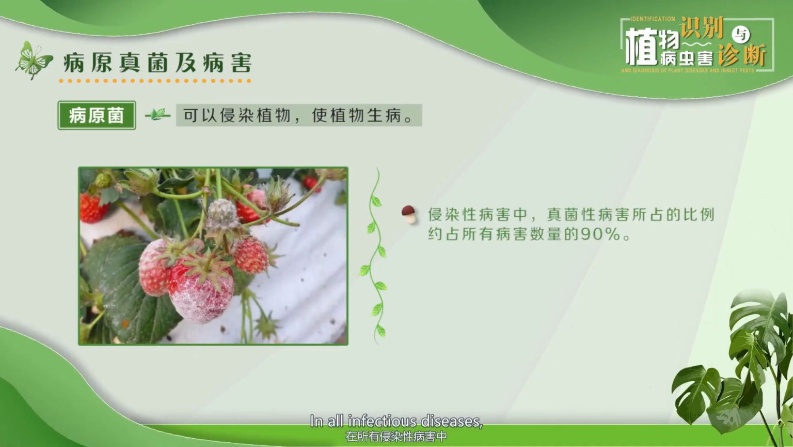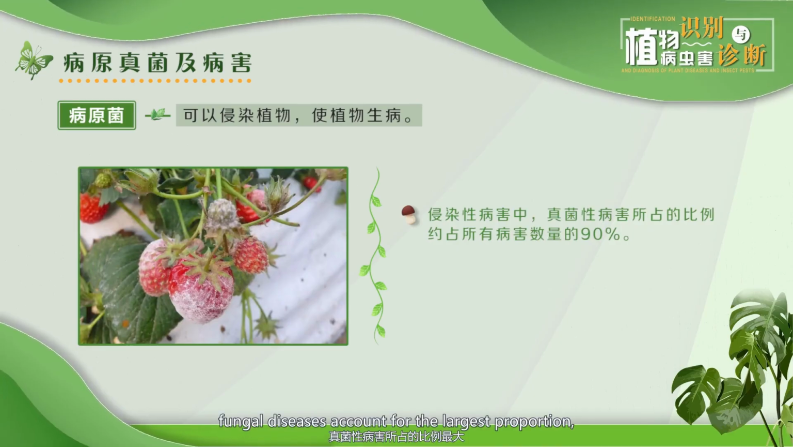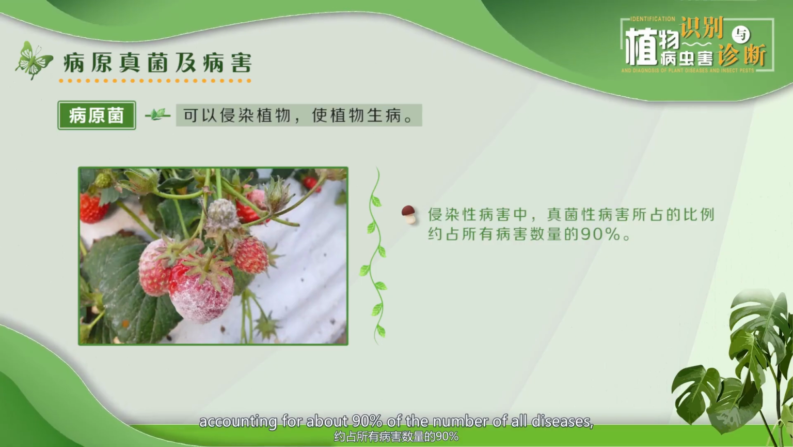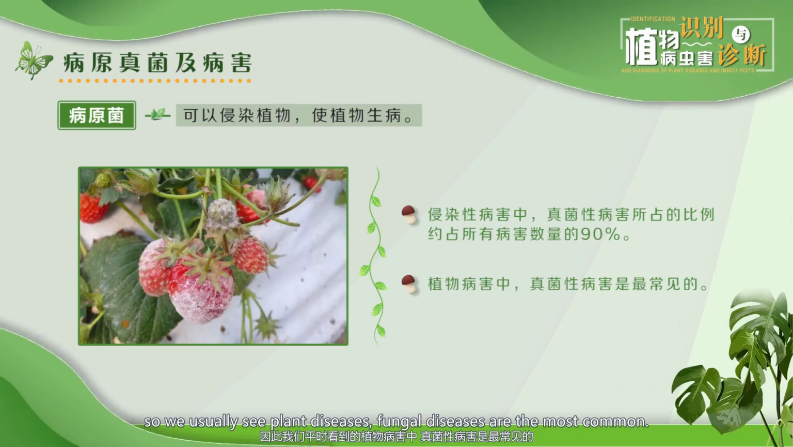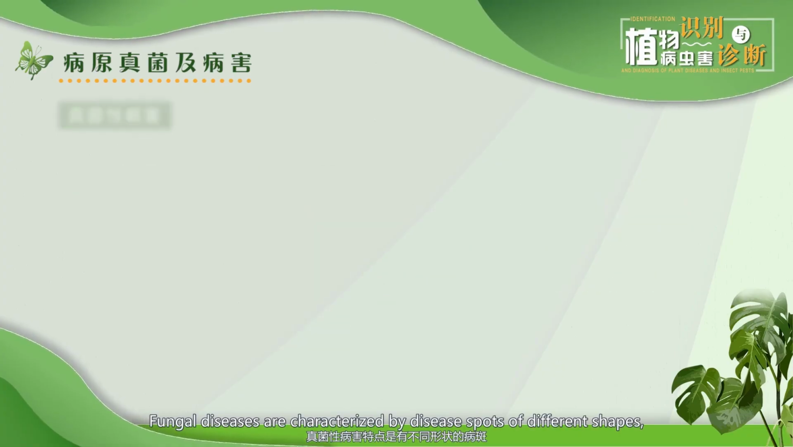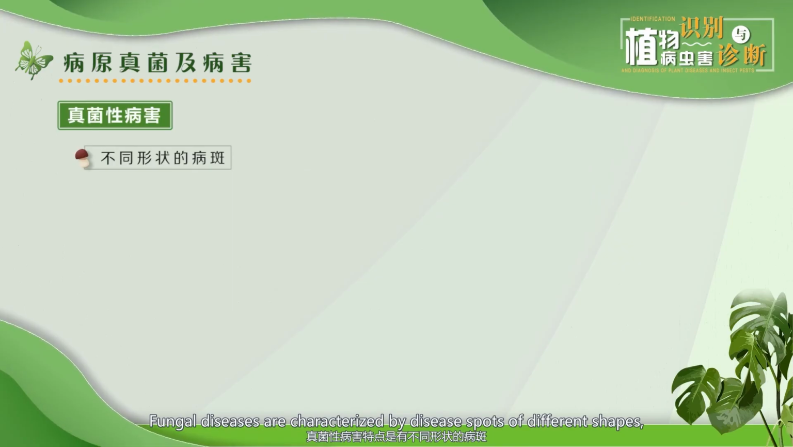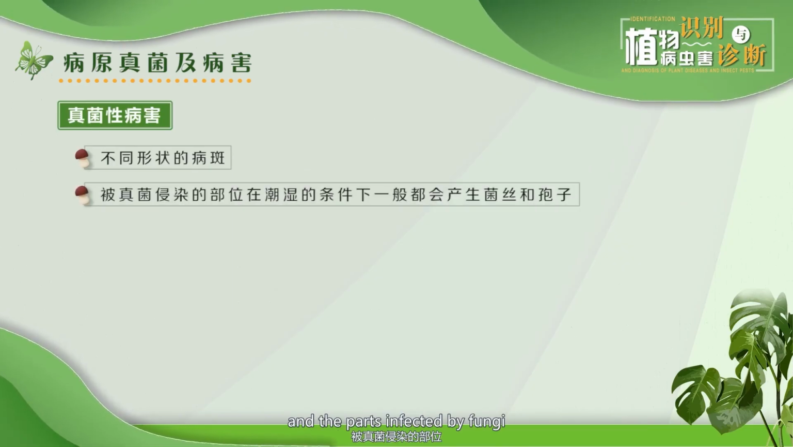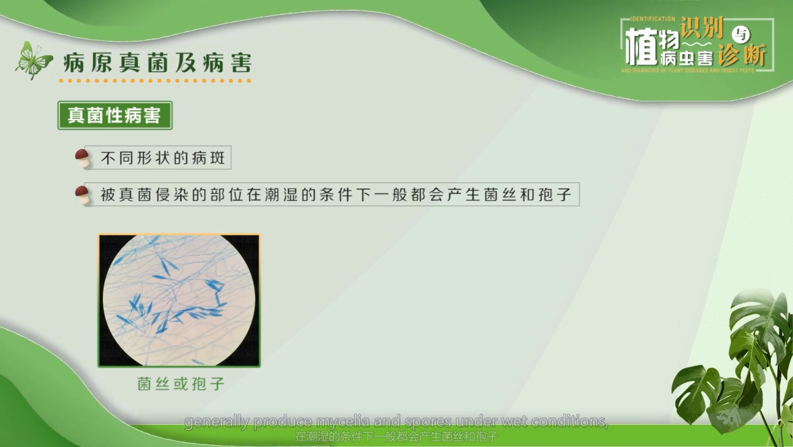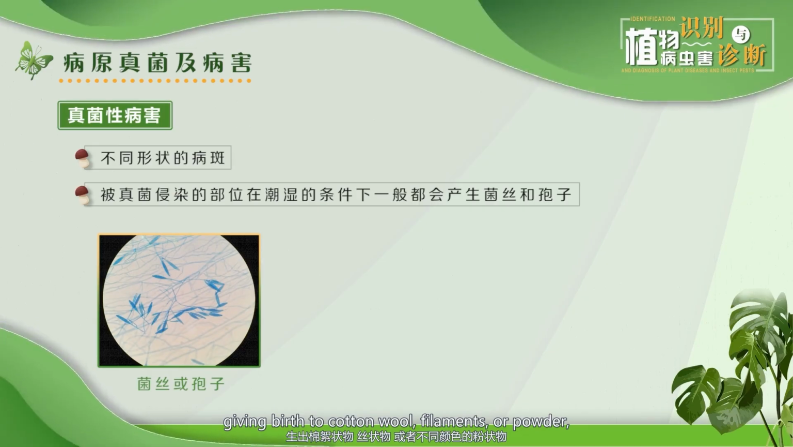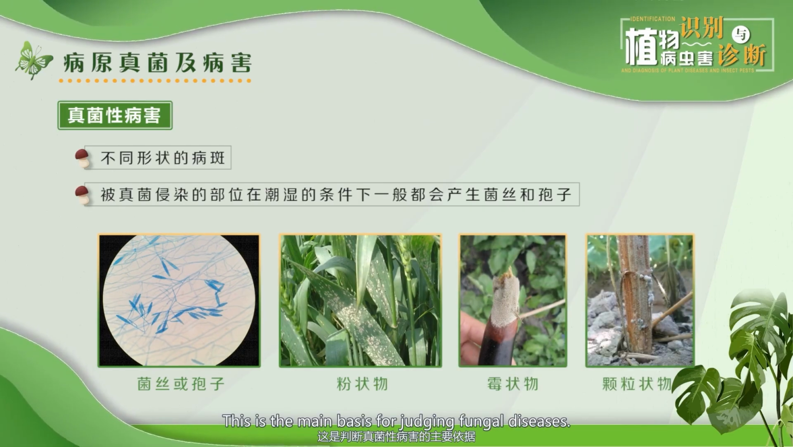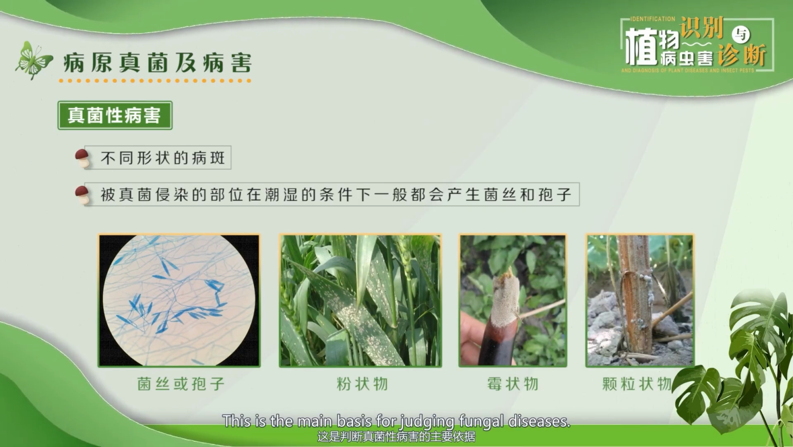At the same time, fungi are also important pathogens, which can infect plants and make them sick. Among all infectious diseases, fungal diseases account for the largest proportion, about 90% of all diseases. So the plant diseases we usually see are most commonly fungal diseases. Fungal diseases are characterized by disease spots of different shapes, and the parts infected by fungi generally produce mycelia and spores under wet conditions, giving rise to cotton wool, filaments, powder, mold or particles of different colors. This is the main basis for judging fungal diseases.